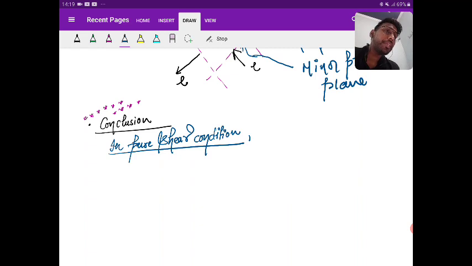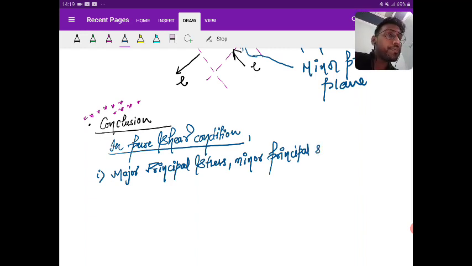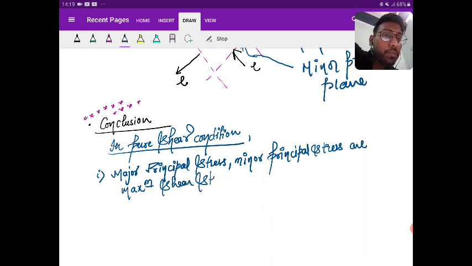In pure shear condition, first point: the maximum principal stress or major principal stress, minor principal stress, and maximum shear stress have the same magnitude.